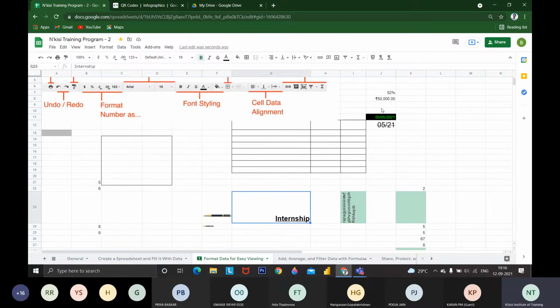Then alignment. Let me explain the alignment. You could see the alignment: the word internship going to center, internship going to left, and right. Whatever position you wish to see your text in, you can place it like this. Within the cell, you can place it at the bottom, middle or top. There are nine options available. They have mentioned this is the vertical alignment and this is the middle alignment.